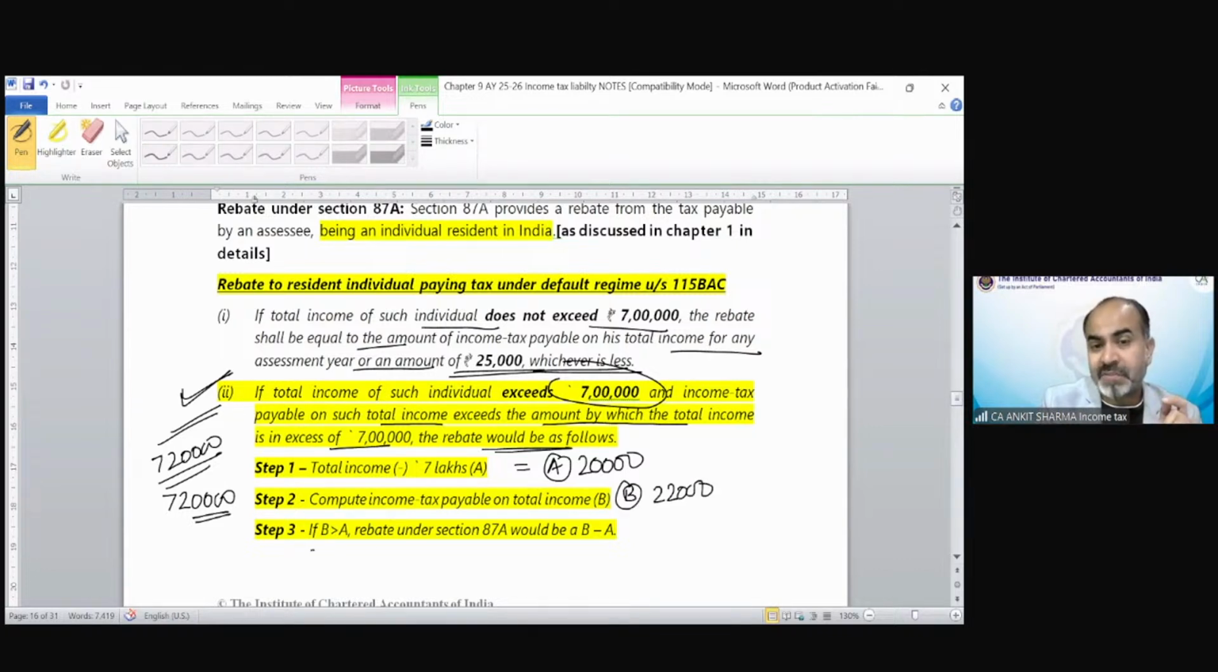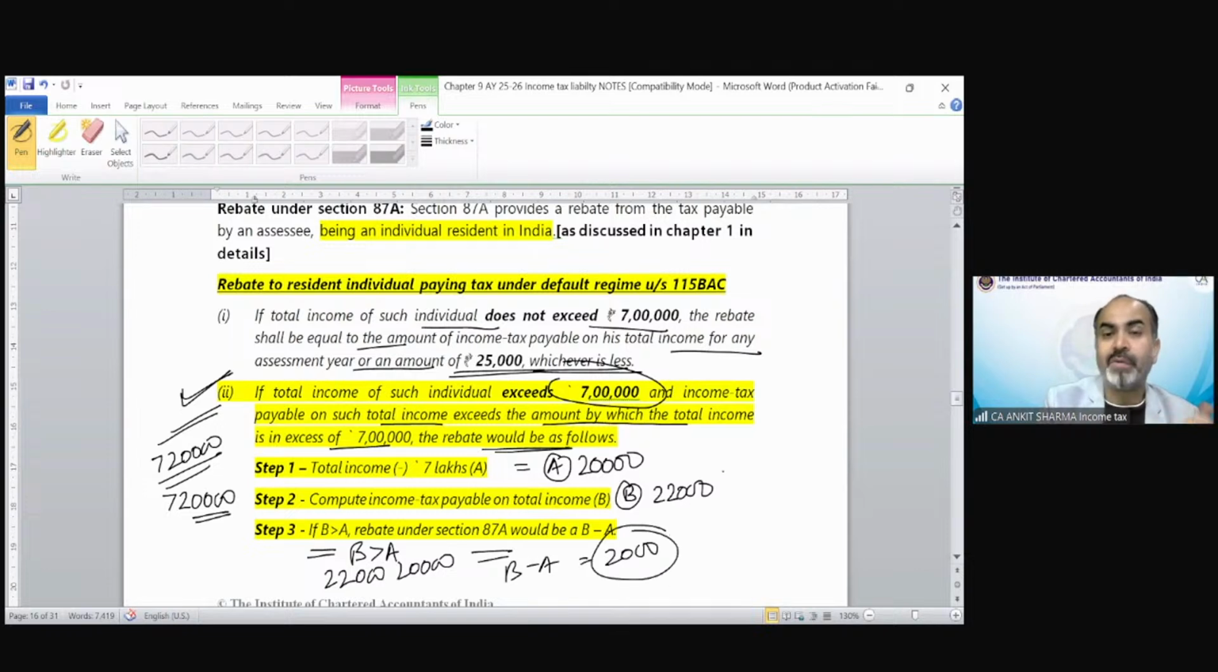Now rebate says if B is more than A. In this question, of course, B is more than A because B is my 22,000 and A is 20,000. So rebate would be B minus A. That would be 2,000 would be my rebate. So what will I do with this rebate? I will deduct this rebate from my tax liability. So my final tax liability would be only 20,000, not 22,000.